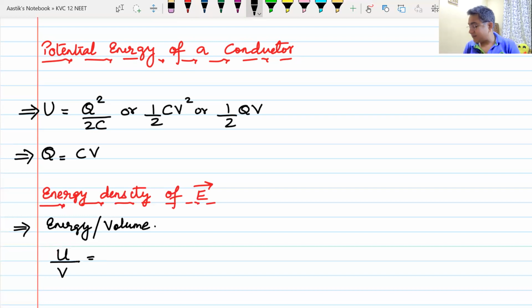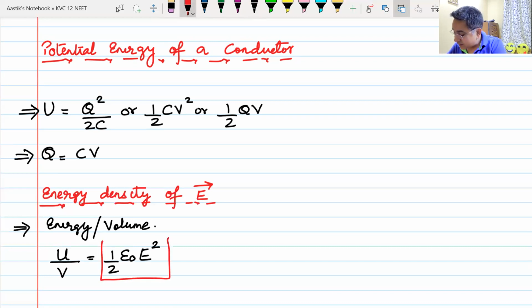Do we understand this? Energy divided by volume comes as half epsilon naught E square. Whenever you see this term, and I have seen this question come in dimensional analysis a lot of times: what is the dimension of half epsilon naught E square?